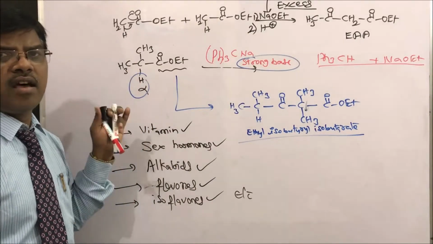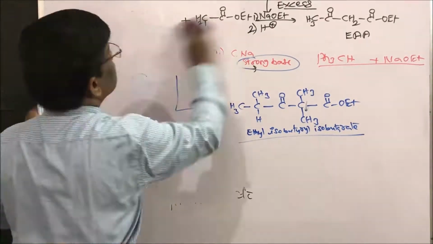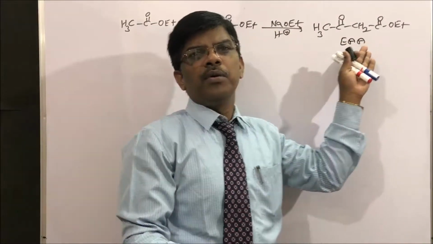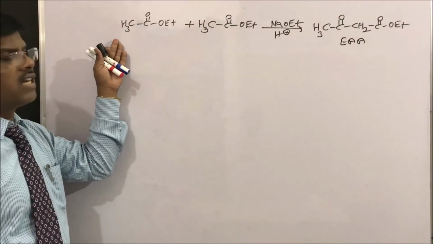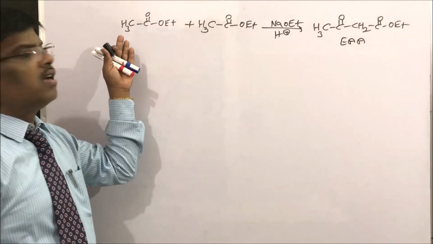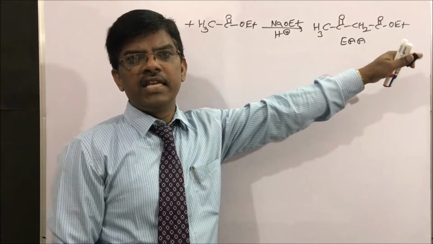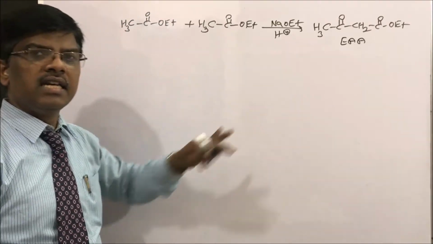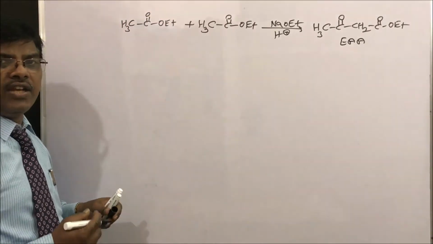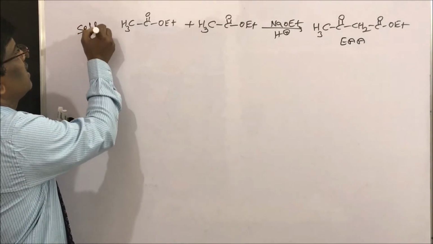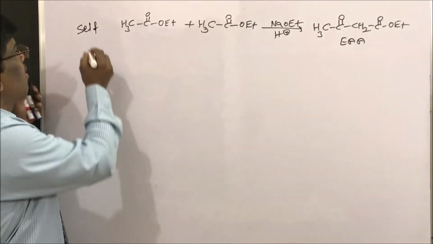Let us see some examples. Self condensation products will be very few, because esters containing alpha hydrogen are few, and you can prepare very few of these beta keto esters, but this reaction is widely in use. So this is self condensation.